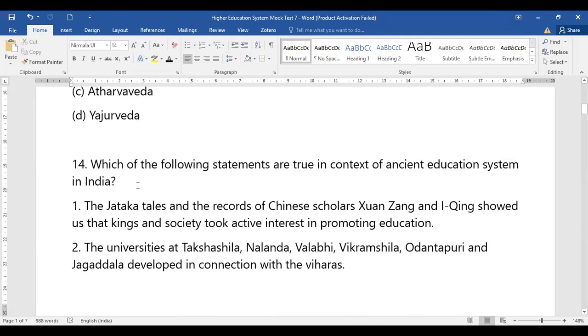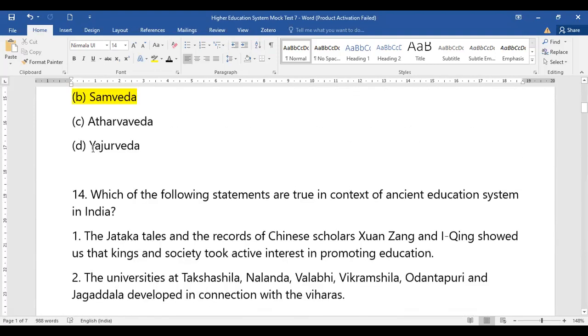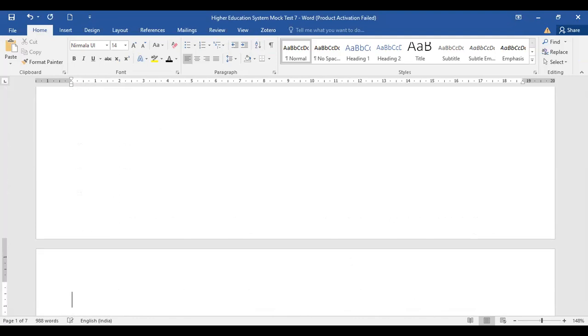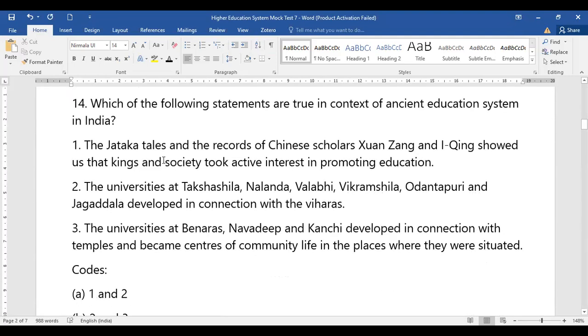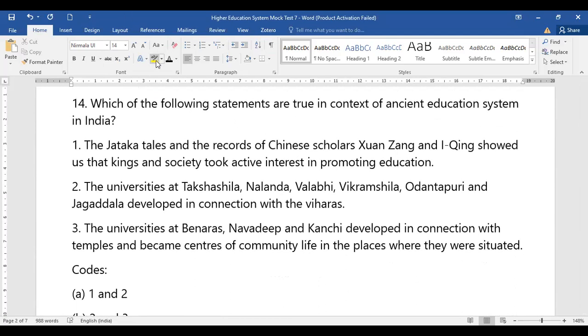Okay. Now, coming to question number 14. Question number 14 is, which of the following statements is true in context of ancient education? I will take this question down so that it is easier for you to look at the question together. If you remember, we have done this very well.